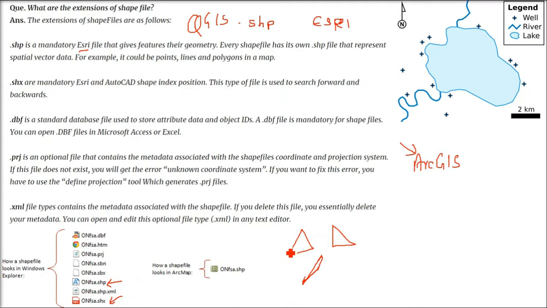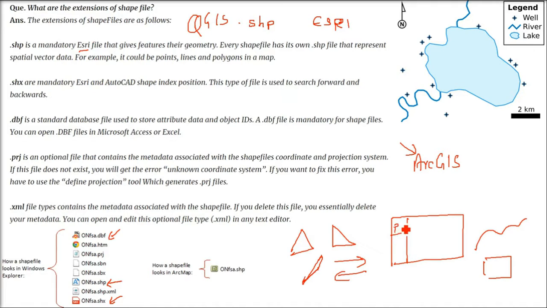Now you have .shx. This is also mandatory. This has to be there, and it holds the shape index position. This type of file is used to search forward and backwards. It is basically for searching, because in your software or application you're always going to search, so it needs to have some searching information as well.